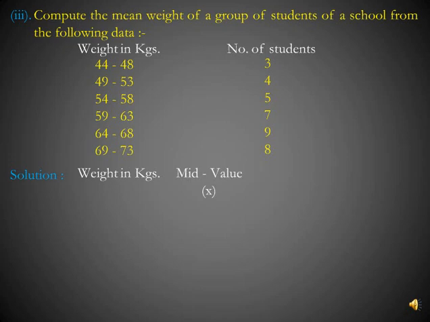So weight in kgs is given. Second column will be for mid value of the class interval. Third column is for number of students and fourth column is for fx, as we did in the previous question, fx.